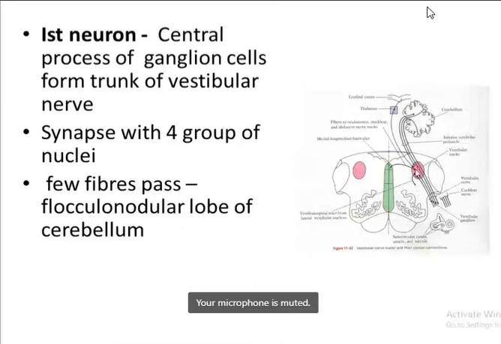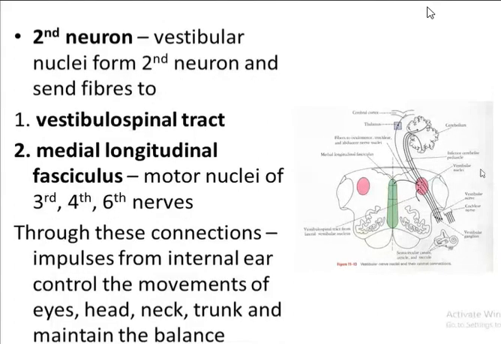Now after synapsing with the vestibular nuclei, a few fibers run towards the flocculonodular lobe of the cerebellum. The second order neuron is from the vestibular nuclei. From here, a few fibers also go to form the vestibulospinal tract.